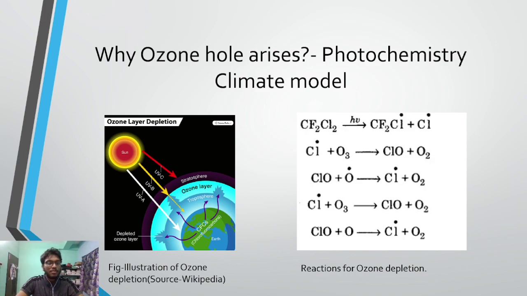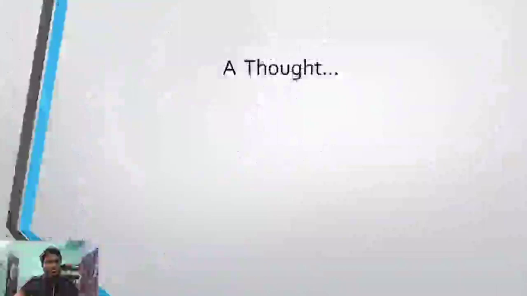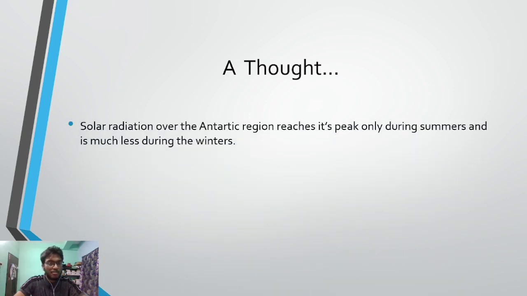However, this model couldn't explain certain aspects. What couldn't this model explain? We know that the earth revolves around the sun.